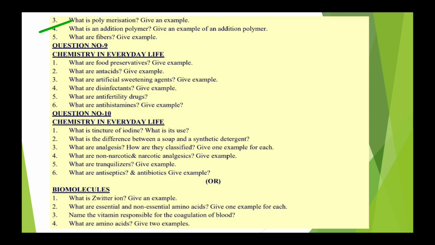Then chemistry in everyday life, in that we will discuss food preservatives examples, antacid examples, disinfectant examples, and antihistamine examples. These are the most important questions. Then another one: what are analgesics, how they are classified. Then narcotic and non-narcotic analgesics, very important. Then antiseptic and antibiotic, give examples. Tincture of iodine. Then biomolecules, zwitterion, give example.